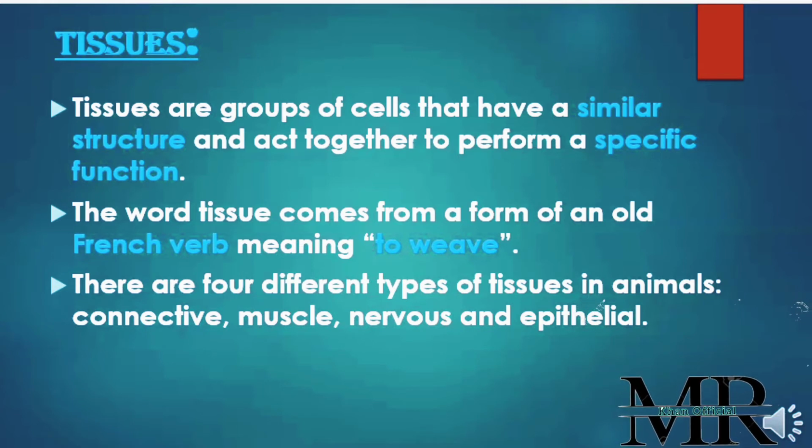What is a tissue? Tissue is actually a group of cells that are similar in structure and act together to perform a specific function. Always remember that tissues are groups of cells that are the same in structure and specific in function. The word tissue comes from a form of an old French verb meaning to weave. There are different types of tissues in animals: connective tissues, muscle tissues and epithelial tissues. I will show that in the next slide.